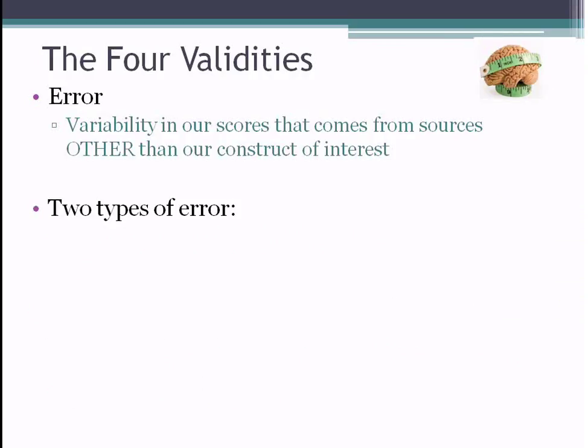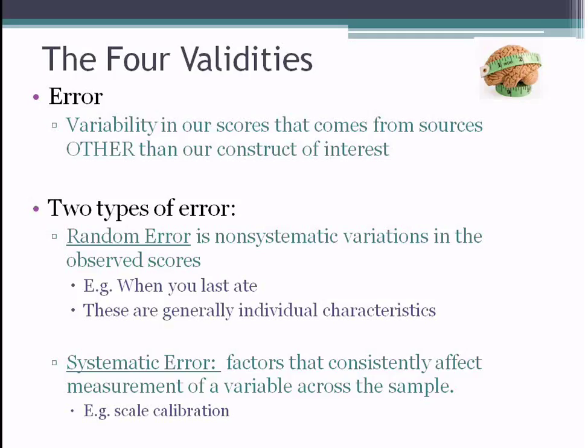Error, on the other hand, is variability that comes from sources other than what we're interested in, right? And there are two types of error that we talk about, random error and systematic error. So for example, if I asked a class, what would affect people's weight, oftentimes people will say things like, well, when you last ate, right? So if I bring someone into my lab and I'm trying to measure their true weight at this time, and I get an observation of their weight of 200 pounds, well, some of that weight's going to be their true weight, but some of it might be when they last ate.